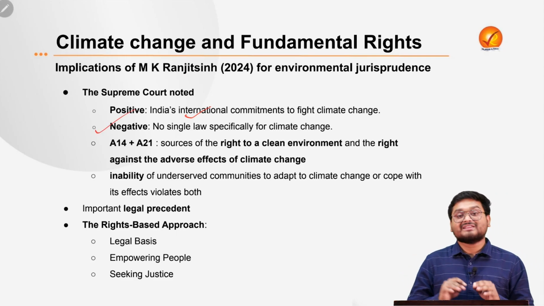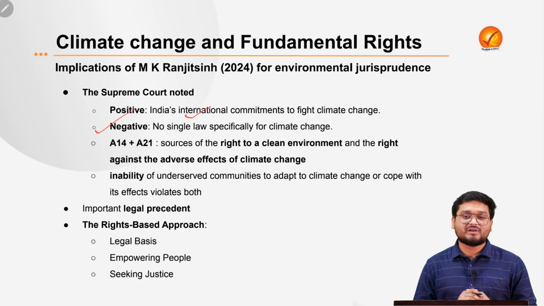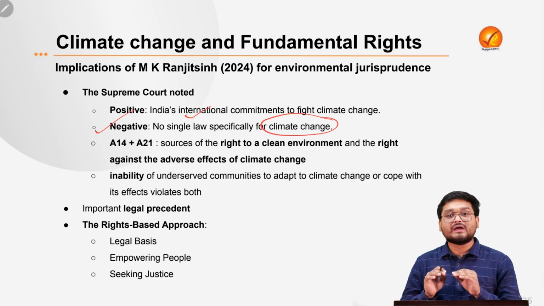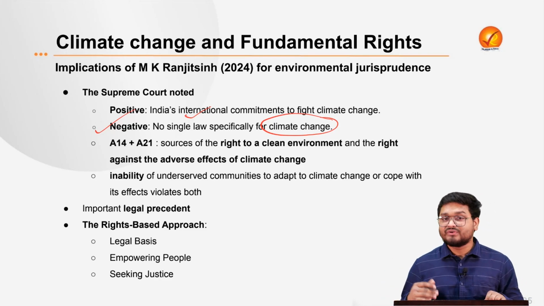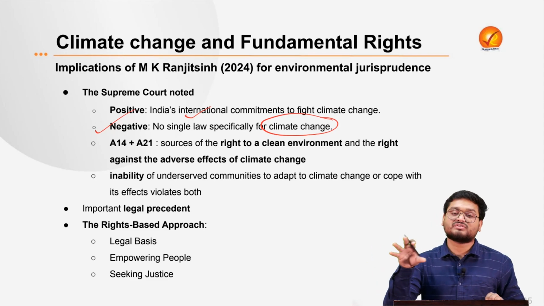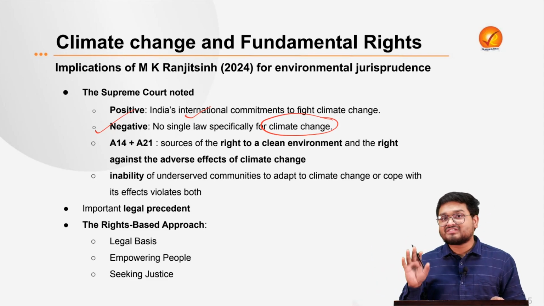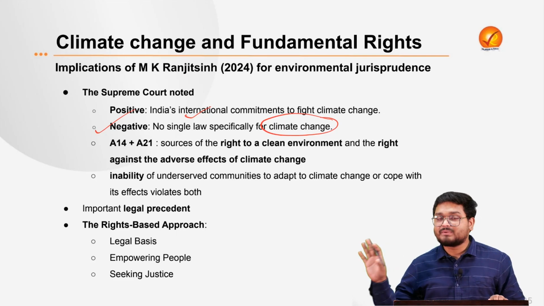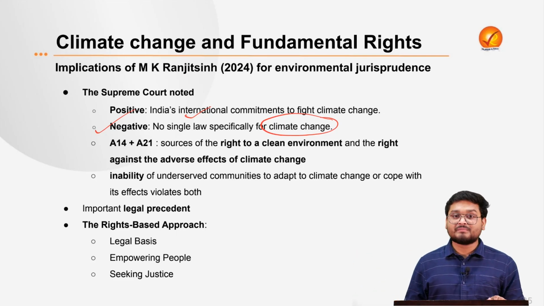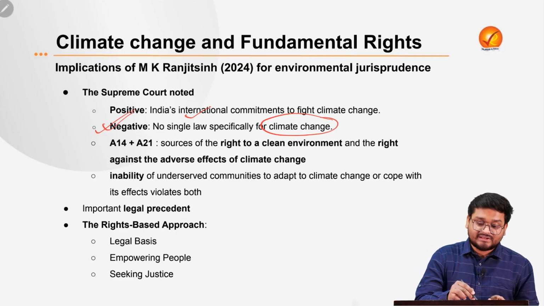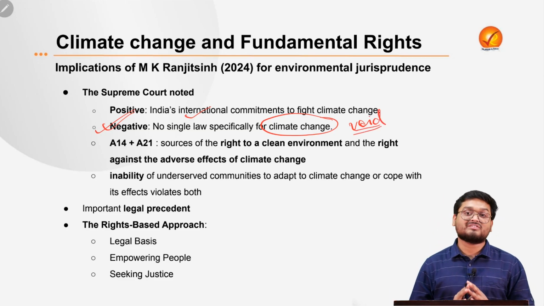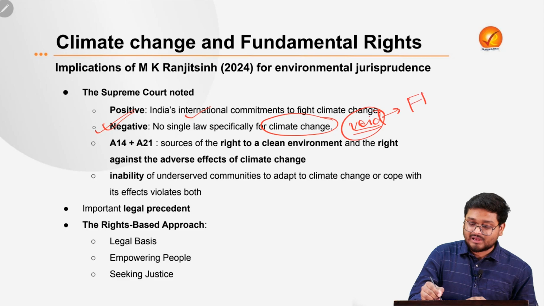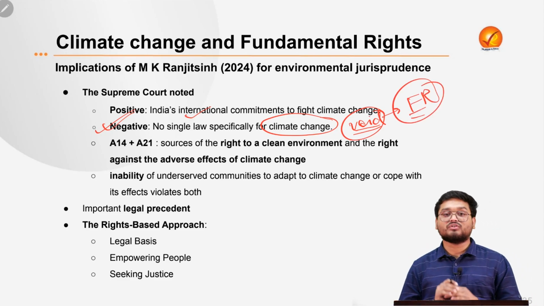But on the negative side, there is not a single law for the people of the country that is protecting them from the vagaries of climate change. So that is one issue that India is having. If we are seeing right now severe heat waves and extreme weather events, is there a particular national law to protect the people from the same, to compensate the people for the same, to protect the vulnerable sections of the population from the same? No. The Supreme Court told that there is a void of legislation, of law protecting people from climate change, despite this being a fundamental right of the people under Article 21.